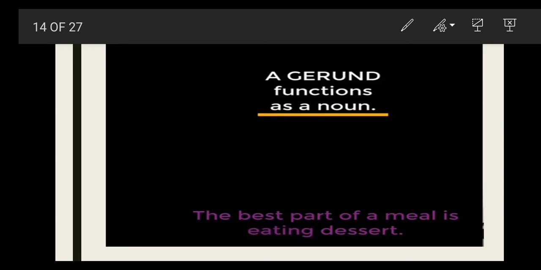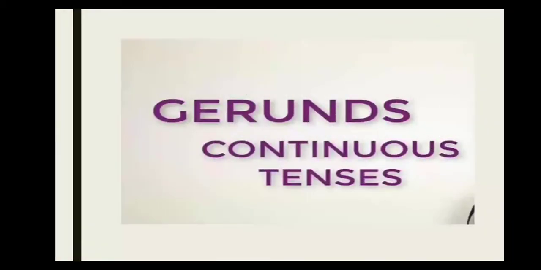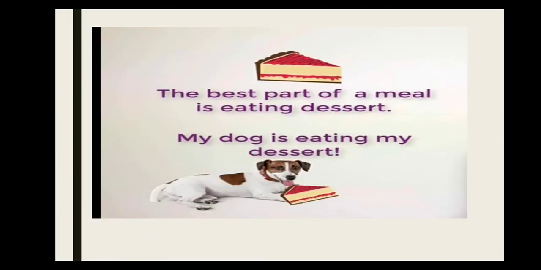Next, a gerund functions as a noun. The best part of a meal is eating dessert. I told you, right? "Is" is a be verb. Okay. Next, gerunds and continuous tense. Here we'll learn more about it. Here you can see the example: the best part of a meal is eating dessert, right? My dog is eating my dessert. So what's the difference between these?